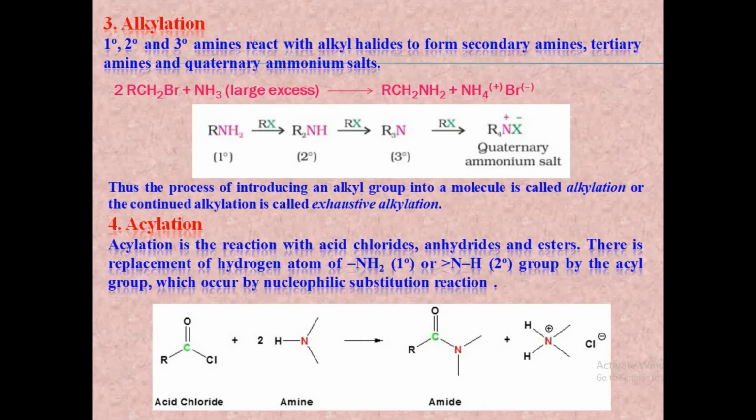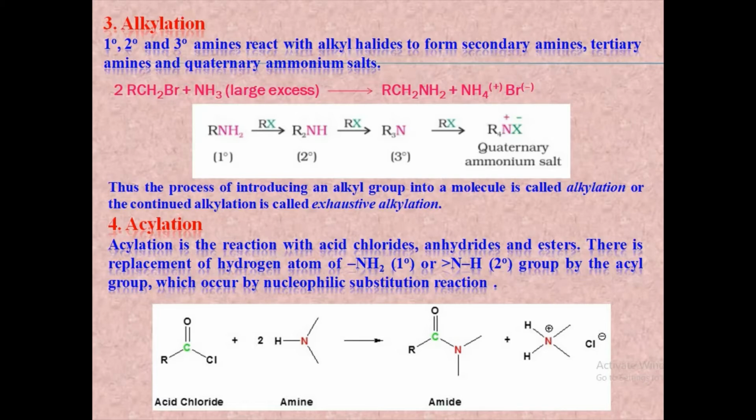Primary, secondary and tertiary amines react with alkyl halides to form secondary amines, tertiary amines and quaternary ammonium salts. Thus, the process of introducing an alkyl group into a molecule is known as alkylation. This has been already discussed in the preparation of amines, that is the ammonolysis of alkyl halides. When an alkyl halide is heated with an ethanolic solution of ammonia, it undergoes a nucleophilic substitution reaction to give the amine. If ammonia is present in large excess, then the reaction of an alkyl halide with ammonia gives a primary amine.